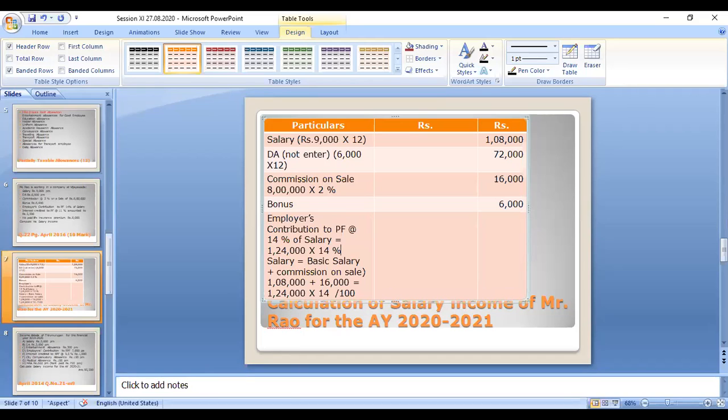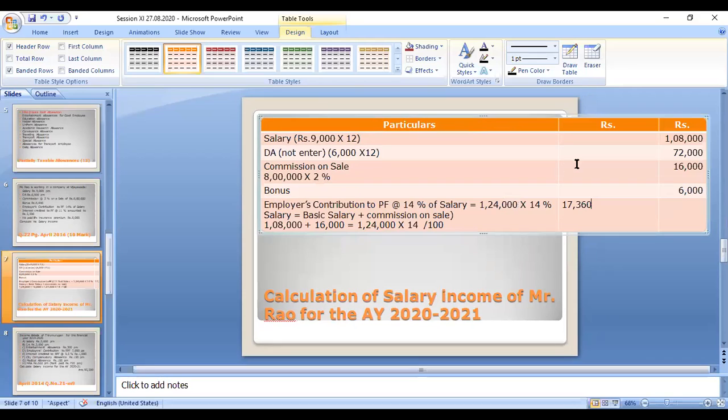That amount is 17,360. You have to write that in the column.